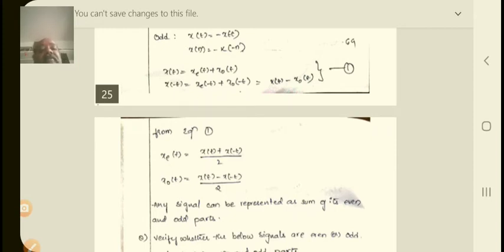From the above equations, x of t plus x of minus t is equivalent to xe of t plus xe of minus t, so we take xe of t as x of t plus x of minus t, divided by 2.